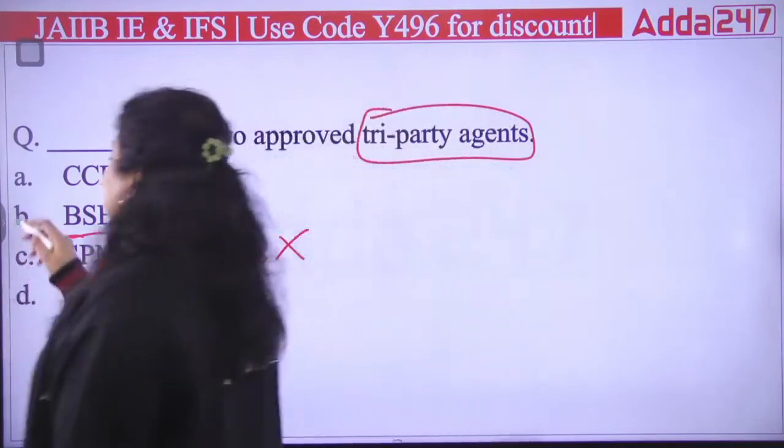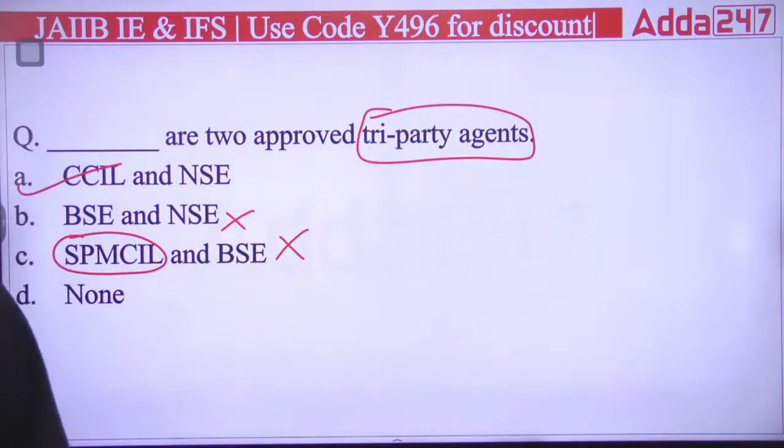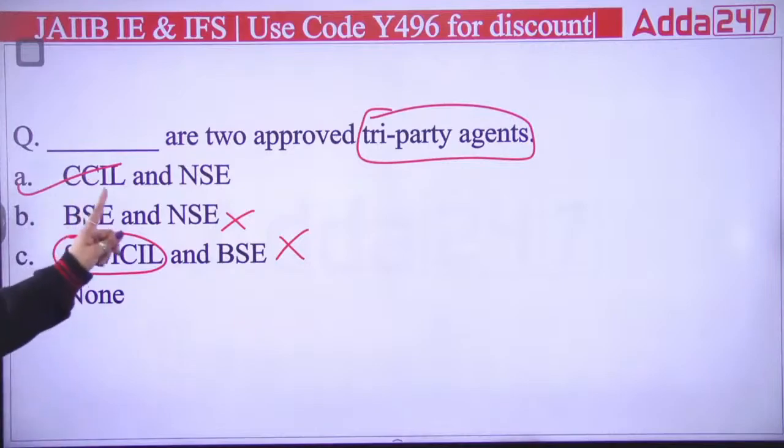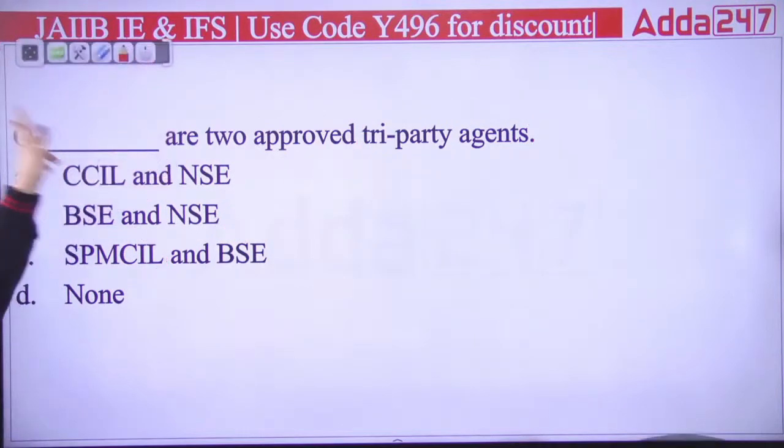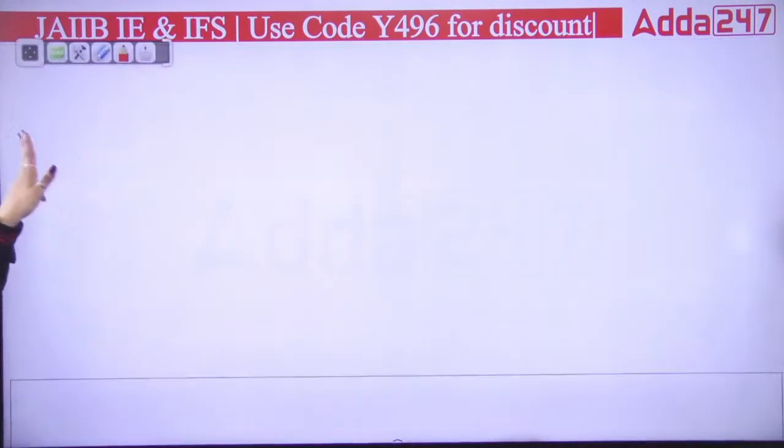And the right answer is Clearing Corporation of India Limited. That's a clearing corporation of the Government of India, and National Stock Exchange. These are the 2 approved tri-party agents. So your right answer will be option A. Okay. Right answer is A.